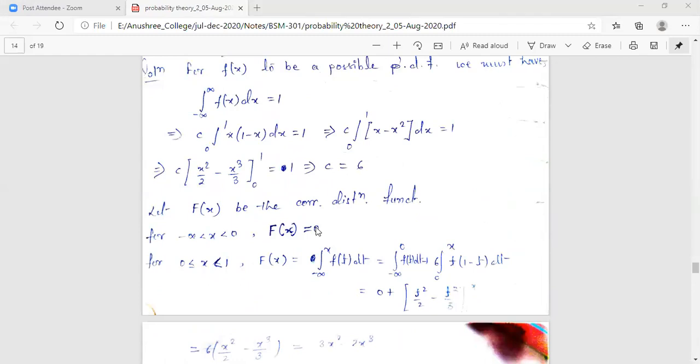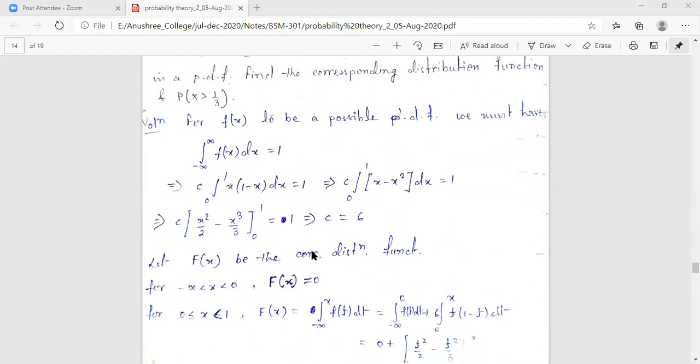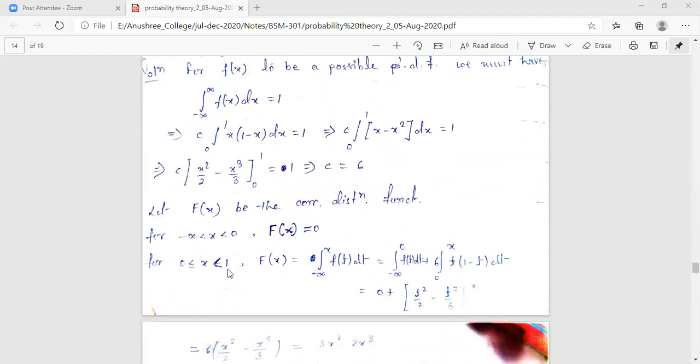Now the next interval I am taking: 0 less than or equal to x, strictly less than 1. Now I'm going to evaluate capital Fx in this interval. The relation known to us is the integral from minus infinity to x of ft dt. Now I'm splitting this interval into two parts: minus infinity to 0 plus 0 to x, where x is greater than or equal to 0 but strictly less than 1.